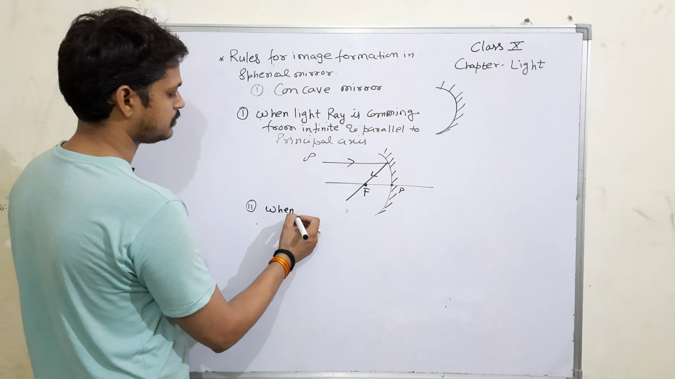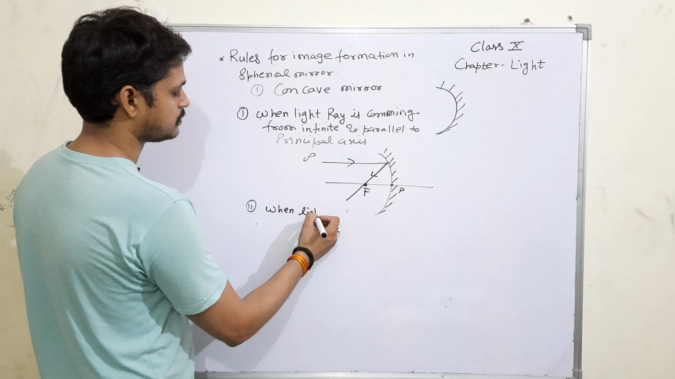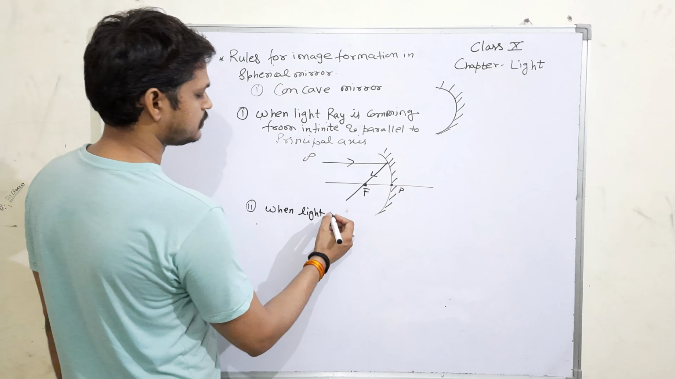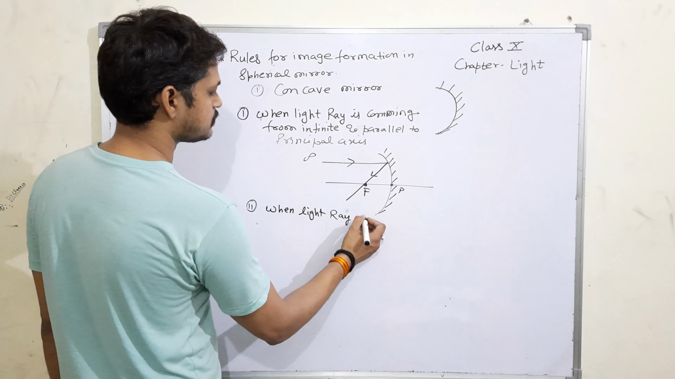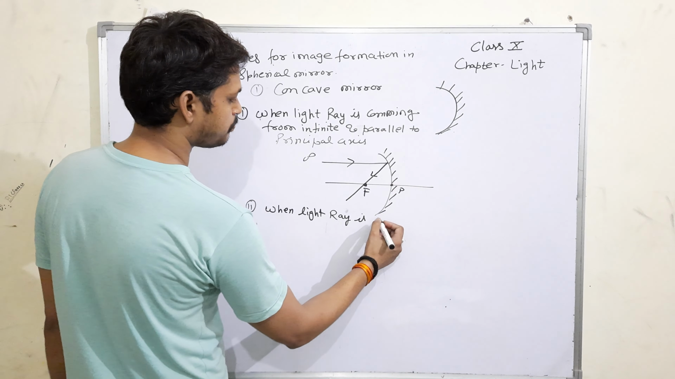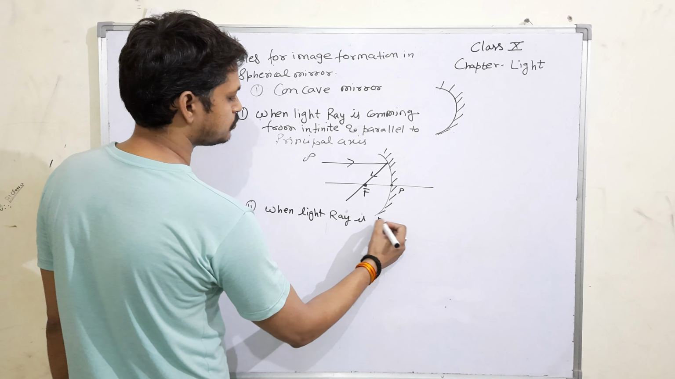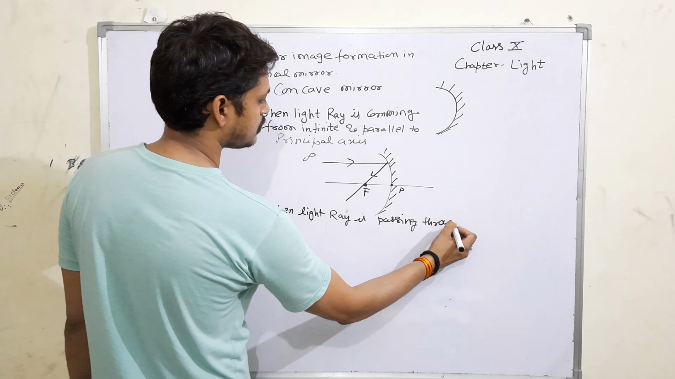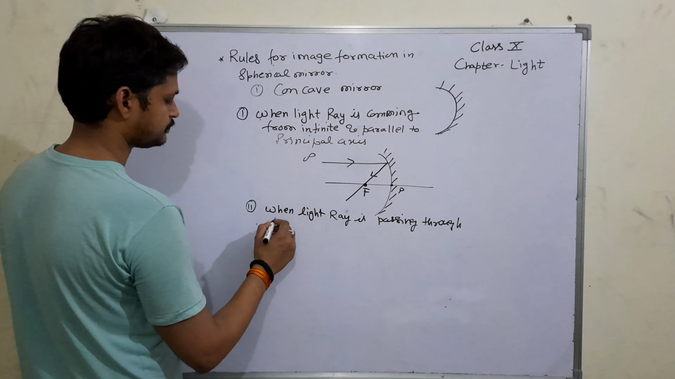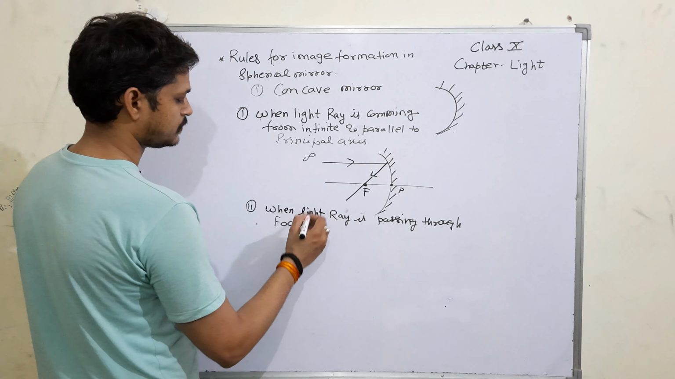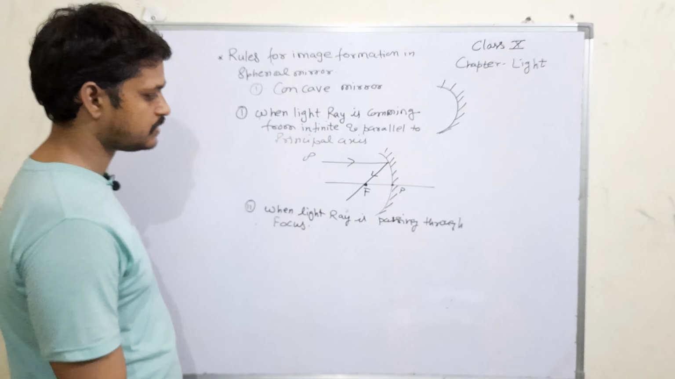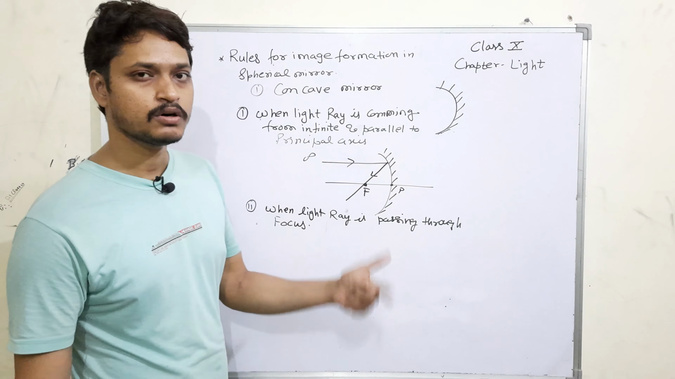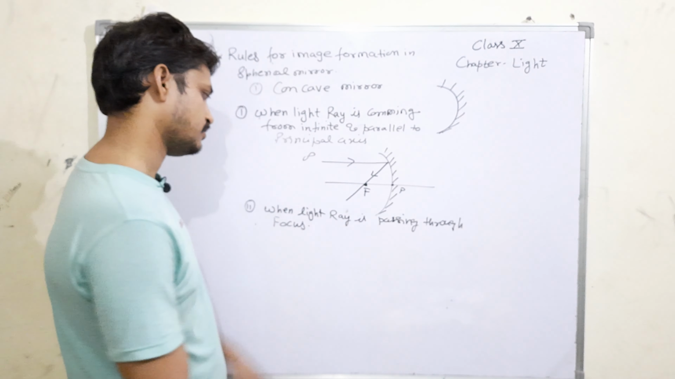When the light ray, meaning the incident light ray, is passing through the focus. So let's see what happens if the light ray is going through the focus. Then what is the effect on the ray after the reflection?